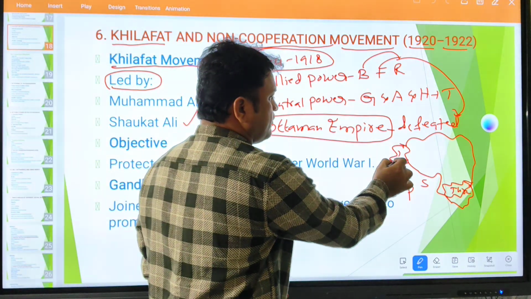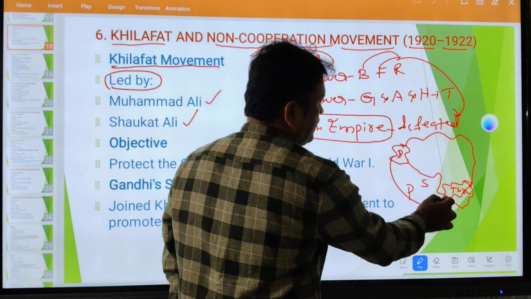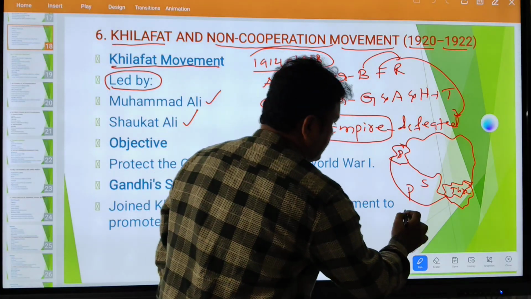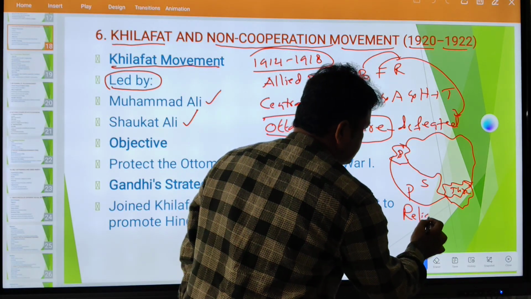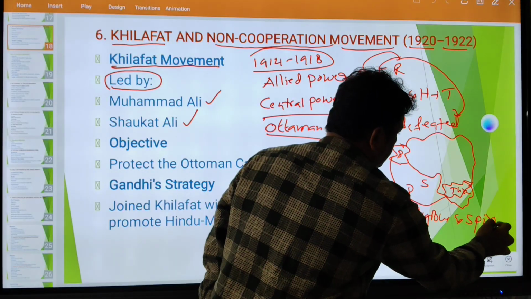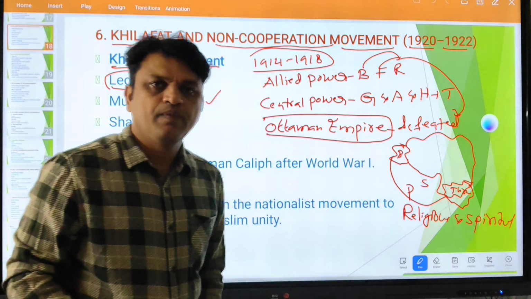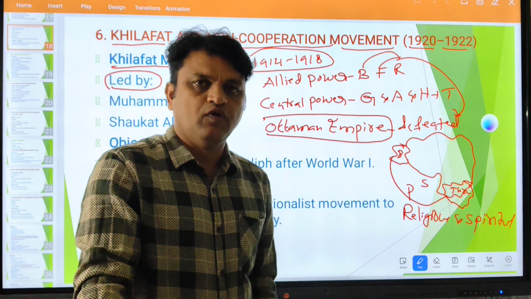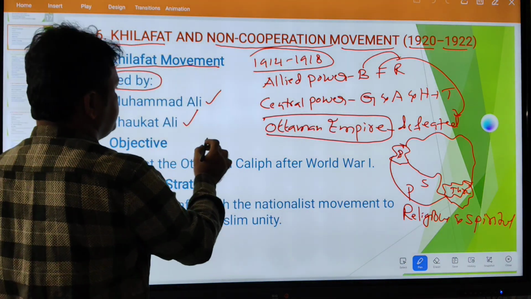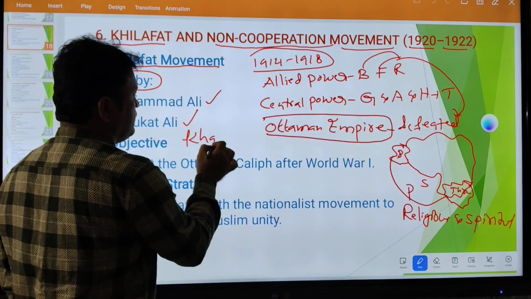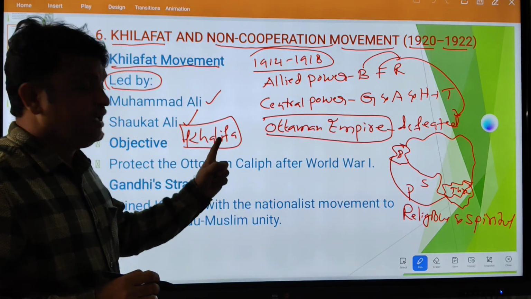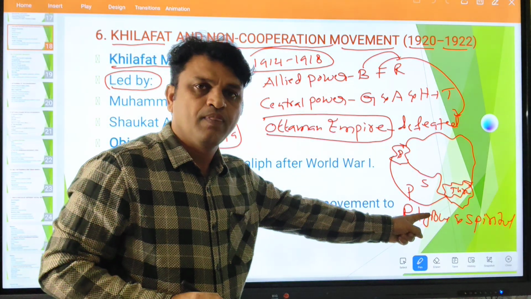So Britain removed the religious and spiritual head of the Muslim world, whose name is Khalifa. This Khalifa is the religious head of the Muslim world.